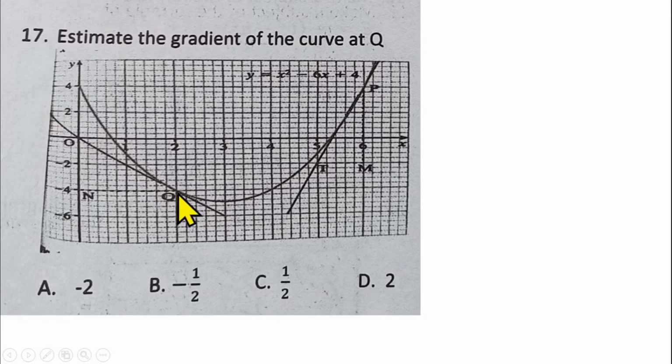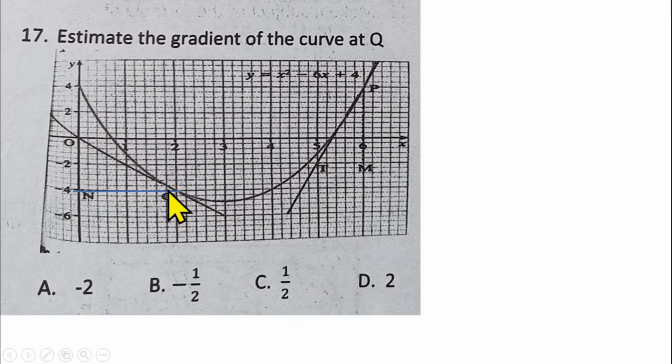They want us to find the gradient at this point Q. So all you need to do is to form a right angle triangle with this tangent that has been drawn. Draw a straight line here, and that has formed a right angle triangle, with this tangent, this line that you drew and the y-axis.